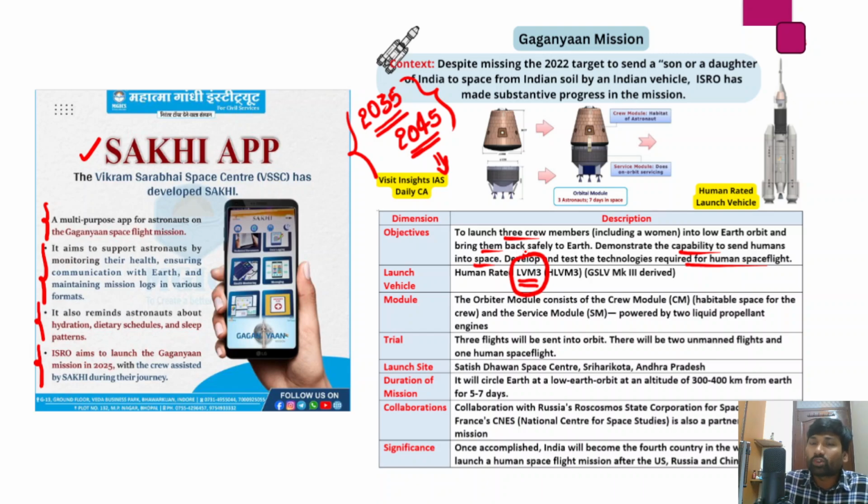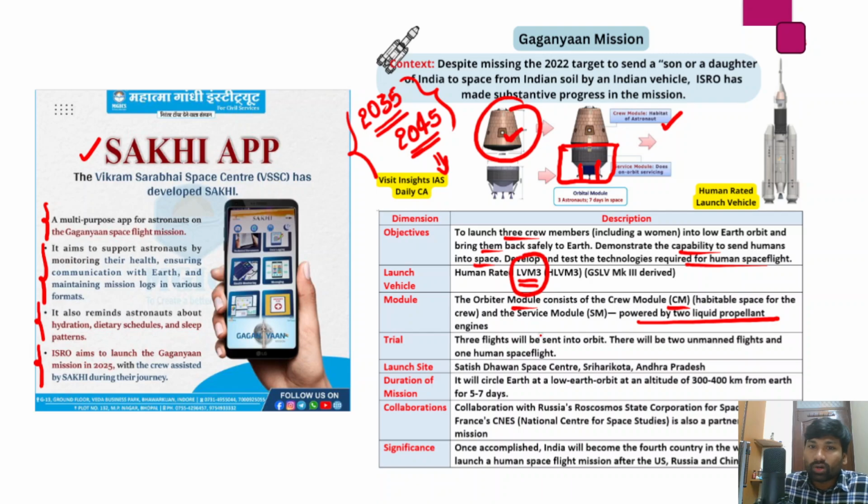So in fact, the modules as part of the Gaganyaan mission consist of the orbiter module, which consists of a crew module. And this is the crew module. Okay, so this crew module is the habitat of astronauts. So this is the module where astronauts would live. And apart from that, it also has a service module as well. Okay, so this service module will be powered by 2 liquid propellant engines.